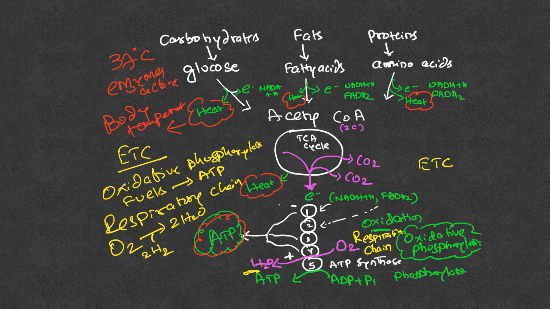Even the electron transport chain releases heat. Around 60% of the energy is used to make ATP, and the rest is released as heat, which contributes towards the maintenance of body temperature.